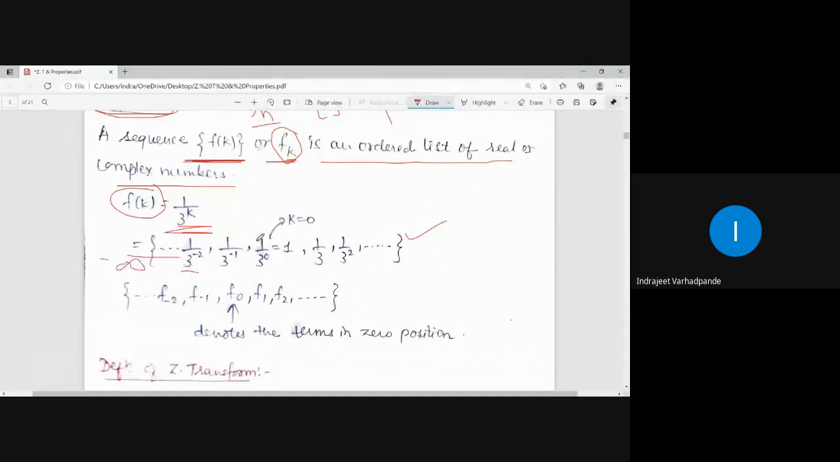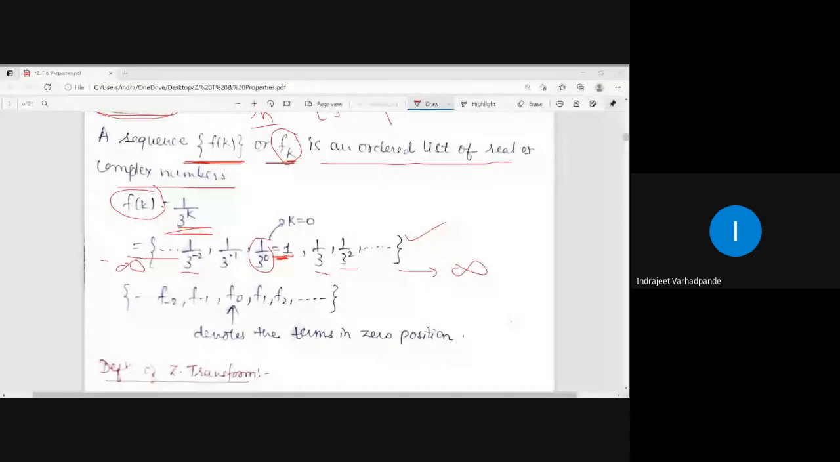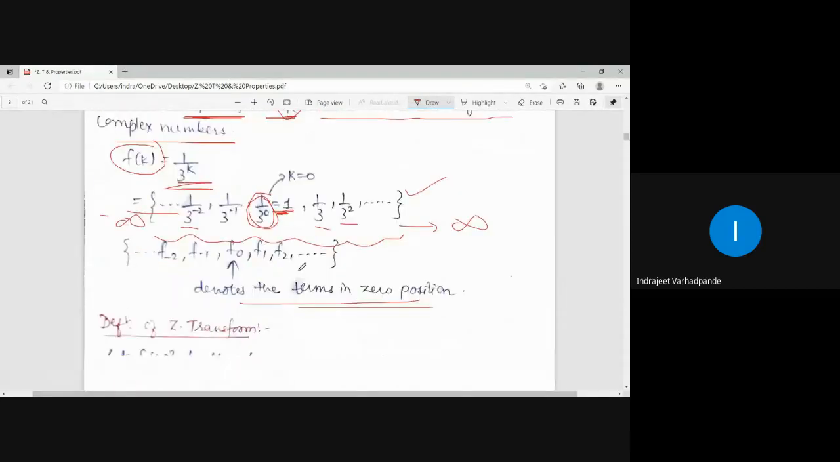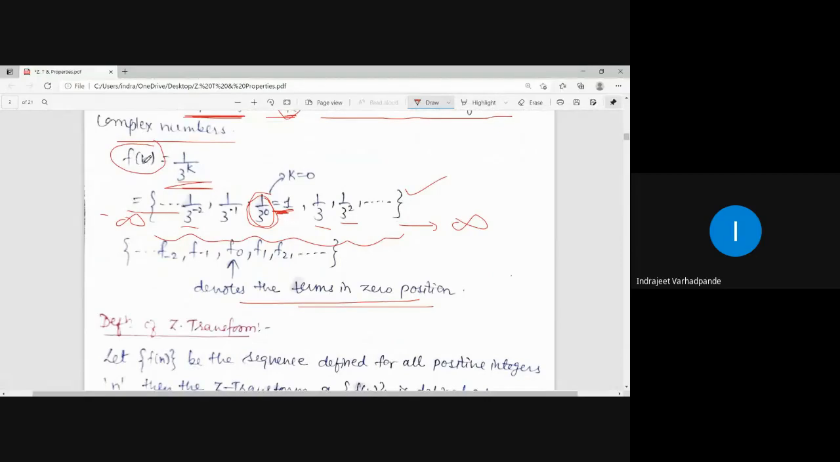Then it will be 1 upon 3 to the power 0, जिसका वैल्यू क्या आता है? 1. Then on the right hand side we have the positive numbers. 1 upon 3 to the power 1, 1 upon 3 to the power 2, 1 upon 3 to the power 3, and this value can go up to infinity. So this is how we can calculate the value of the sequence, and we can obtain the ordered list of numbers which can be either real or complex. ये जो होता है k is equal to 0 वाला value, this denotes the term in the 0th position. अगर इसको मेरे को डिनोट करना है in the terms of f, so what it will be?